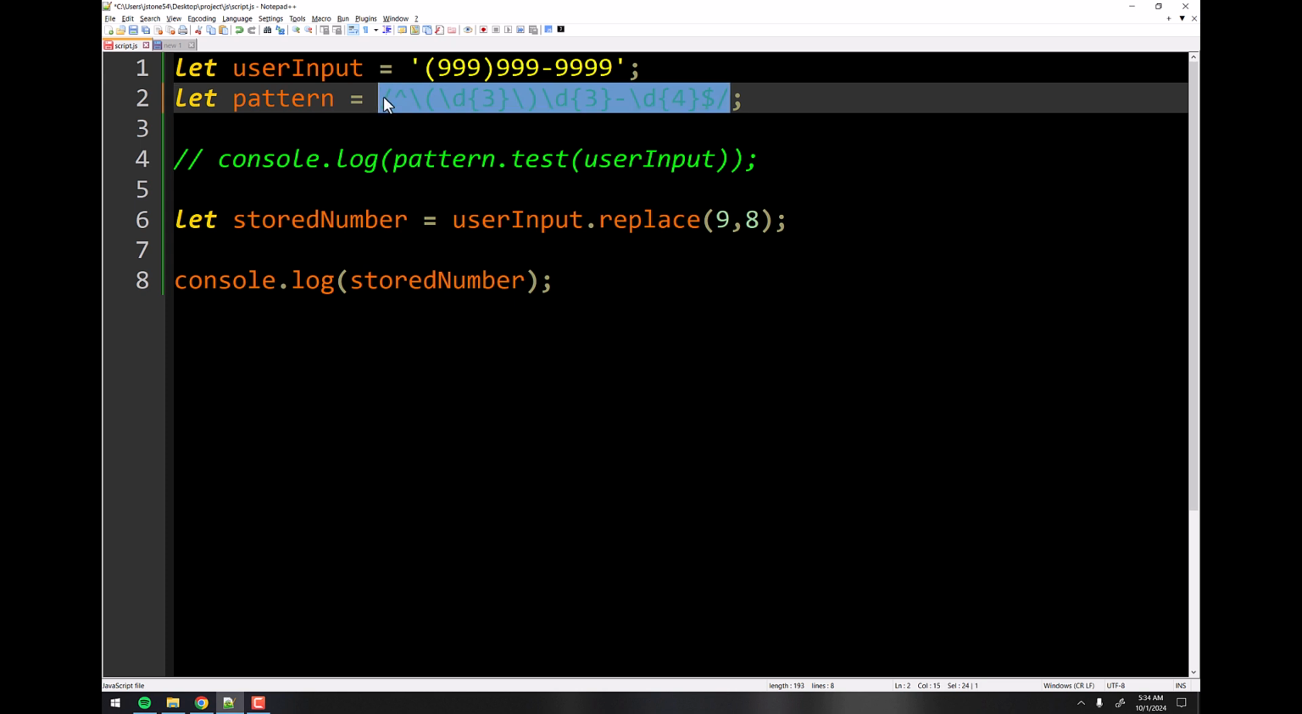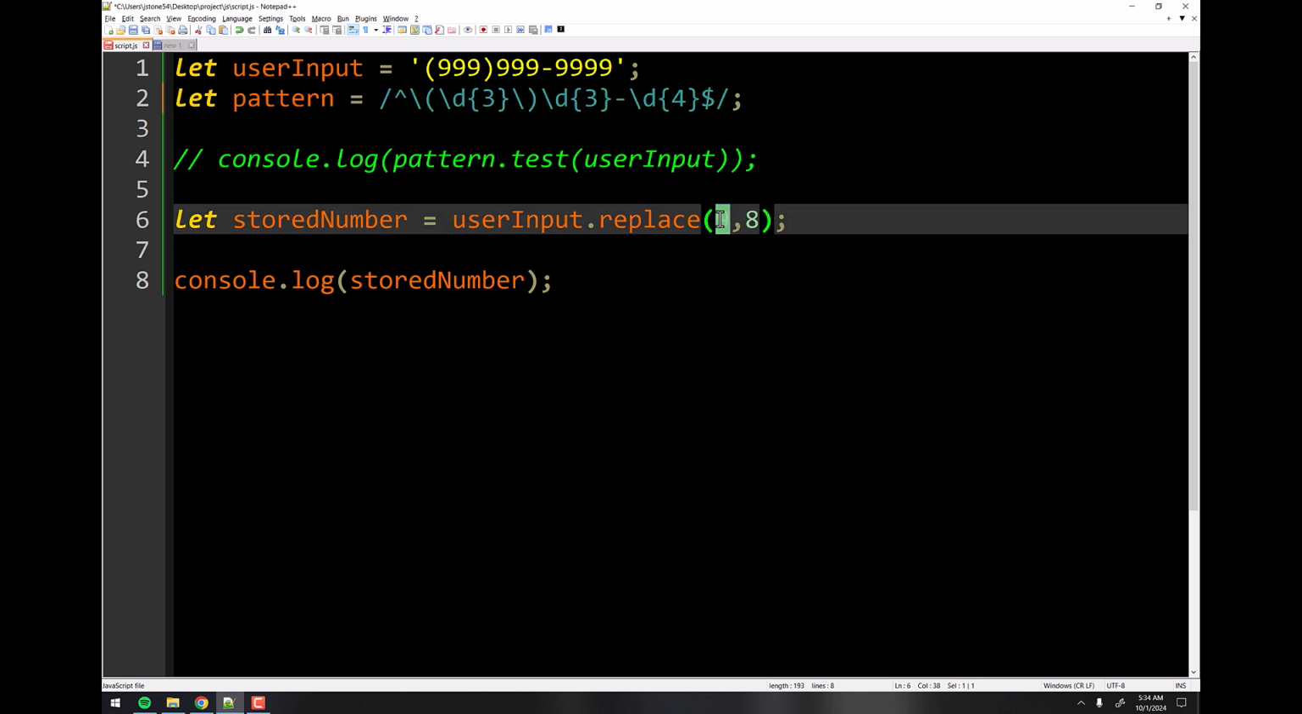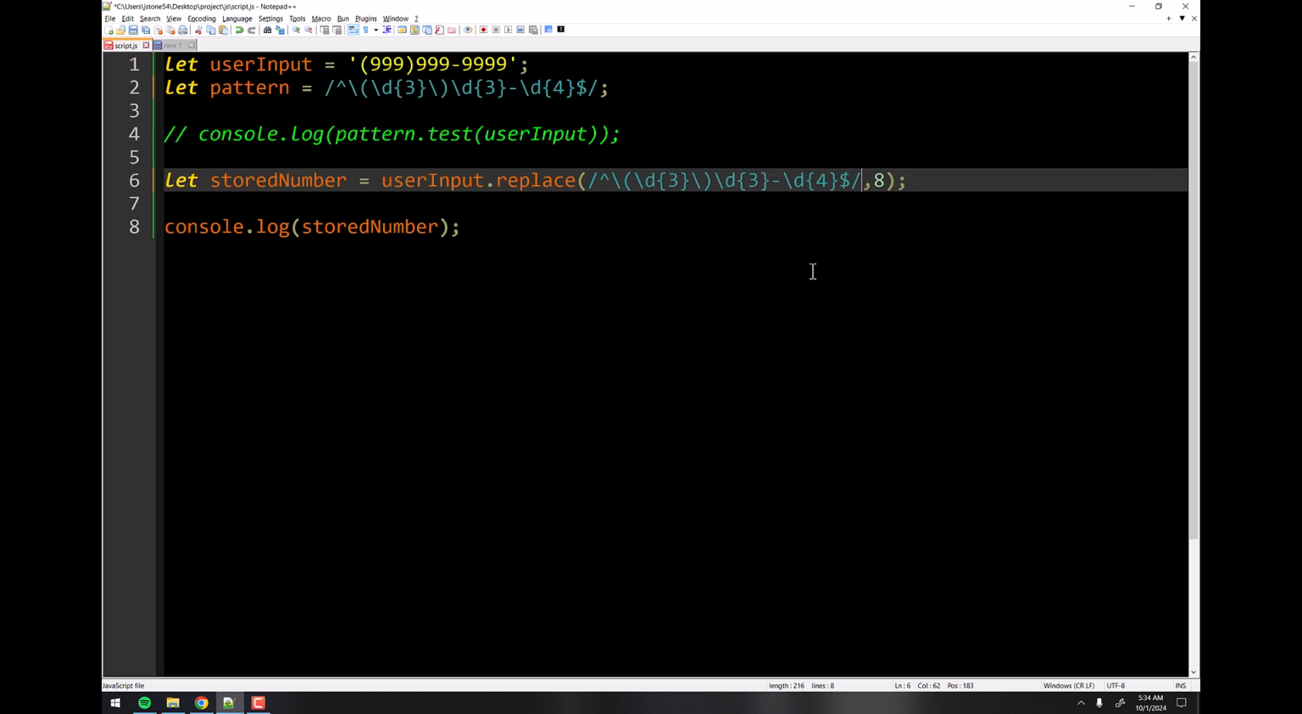We want this whole thing right here. That's what we're searching for, right? The first parameter is what you're searching for. And again, notice this regular expression is not in quotes. It's just in those forward slashes. But we also have to add the parentheses so we can get access to those groups, right?